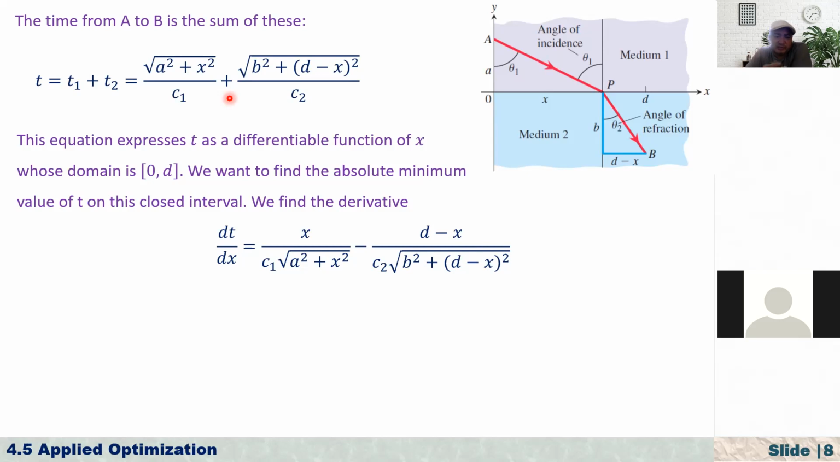To do this, since T is a function of X, we have to differentiate this function and find its critical points, right? After finding the critical points, we have to find its value at 0, at the critical points, and at D, and compare these values. Which one is the maximum? Which one is the minimum? It gives us the minimum or maximum value. And also, as you see here, T is a continuous function, and we are considering this function over a closed interval [0, D], from 0 to D.